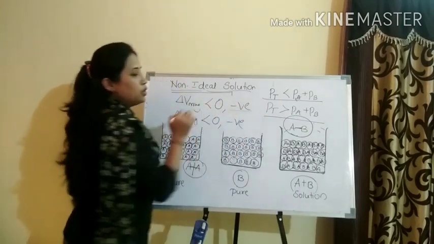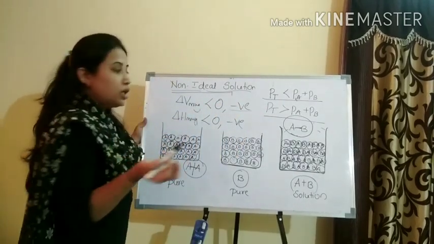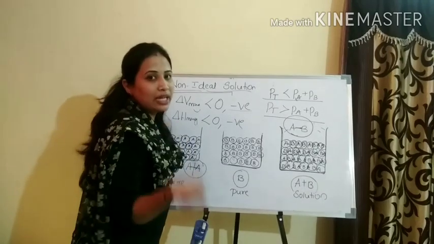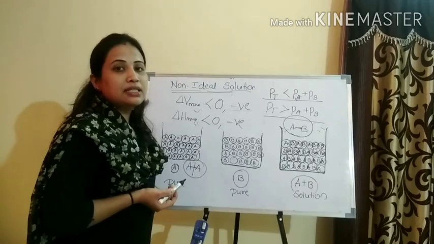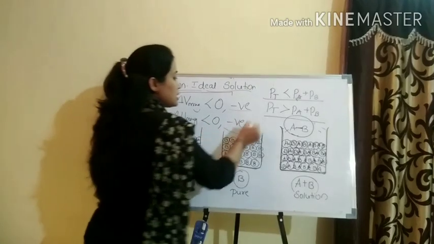So delta V upon mixing is less than 0, it decreases. It is a negative value for the non-ideal solution with a negative deviation. The next one is delta H upon mixing less than 0. That is, the energy is released.